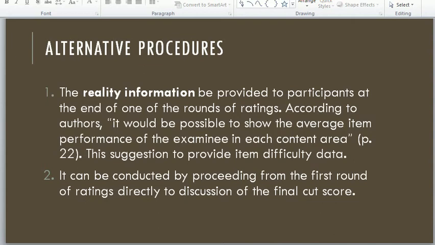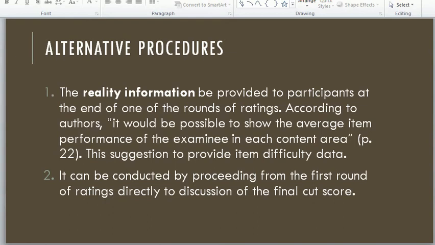According to the authors, it would be possible to show the average item performance of the examinee in each content area. This suggestion is to provide item difficulty data, so it will show the item difficulty level of each item. It can be conducted by proceeding from the first round of ratings directly to discussion of the final cut scores.